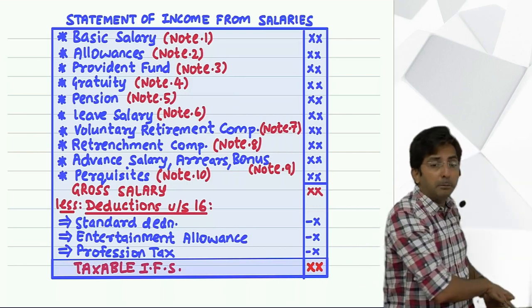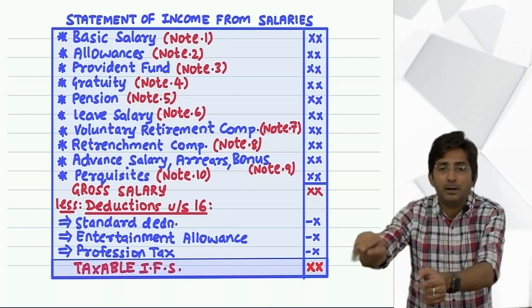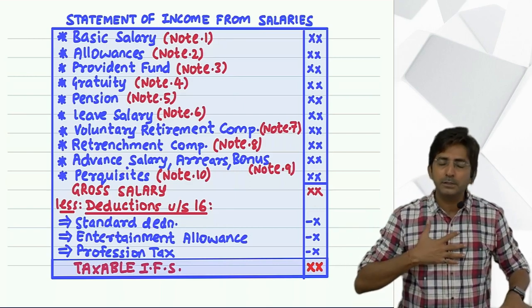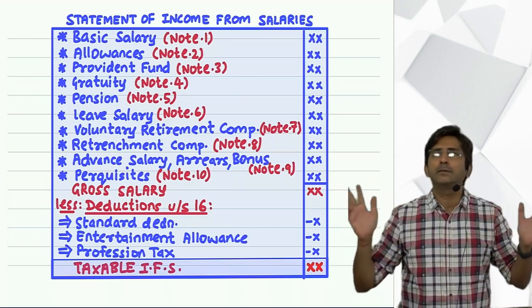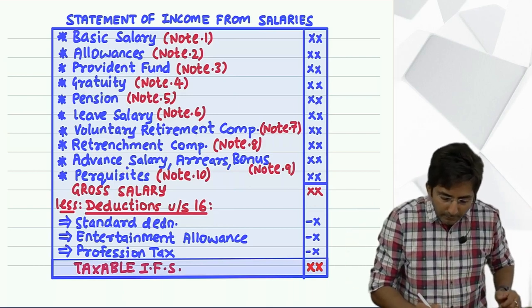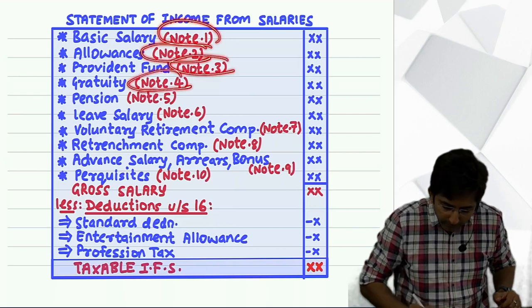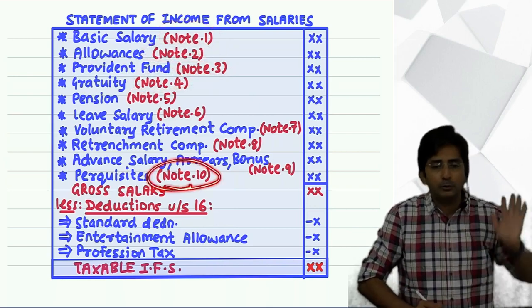But in this chapter, different amounts, different formula, that will make the chapter lengthy. But the method of studying will be the same. Different types of income, study whether taxable or exempt. And see, note 1, note 2, this way how many notes are there? 10 notes and the chapter is over.